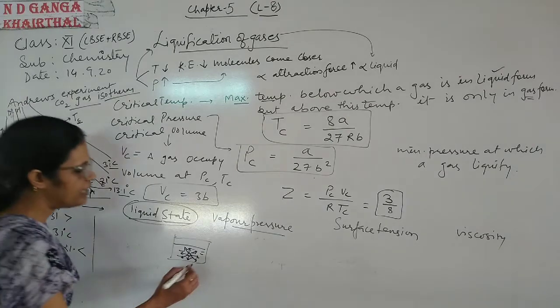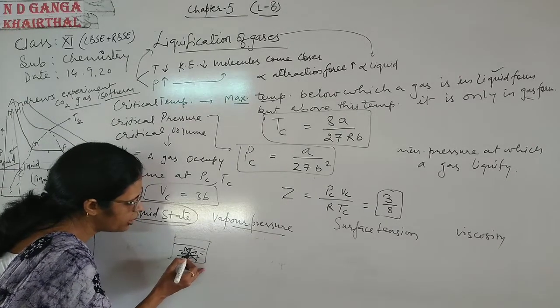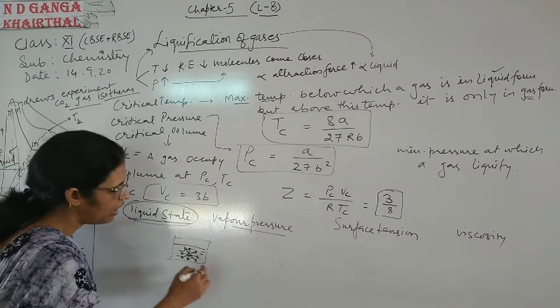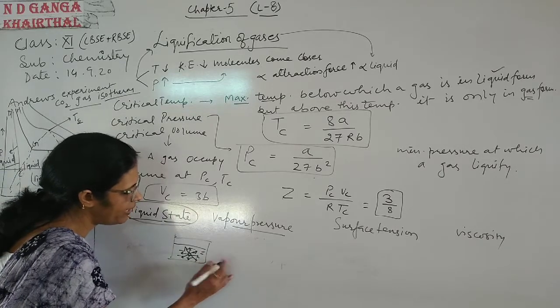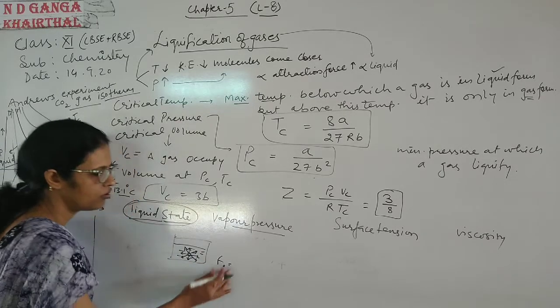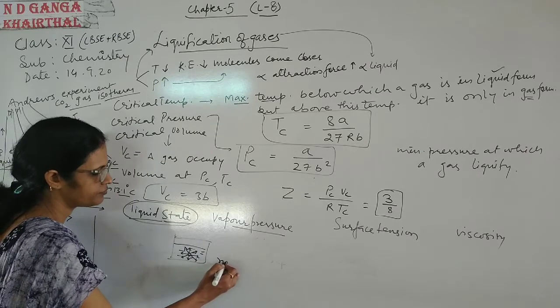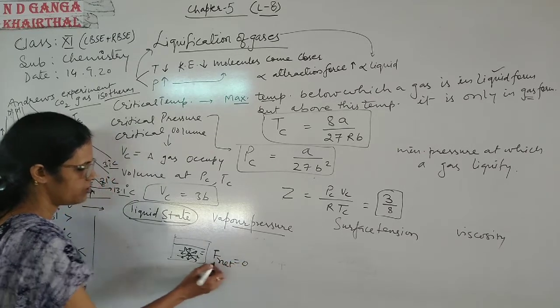So the net resultant force on this molecule which is inside the liquid will be 0. Net force will be 0.